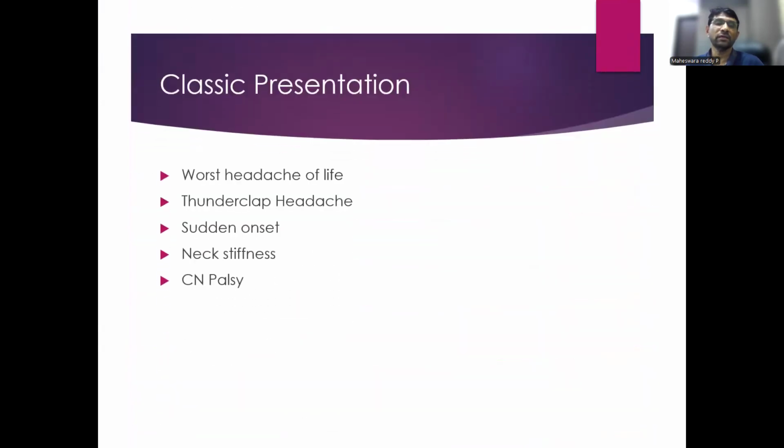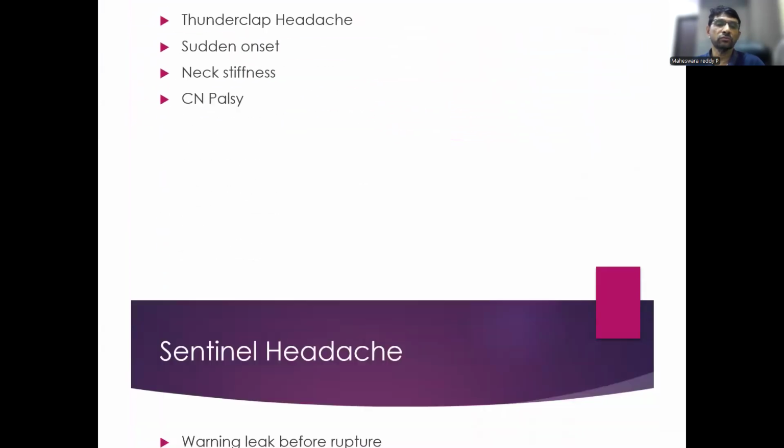So how do they present? One of the classical presentations of subarachnoid hemorrhage is thunderclap headache. They describe this as the worst headache of their entire life. They have not felt this severe a headache in their life. So it is a sudden, severe onset, associated with neck stiffness because of irritation of the meninges, called meningism. And some have cranial palsy also.